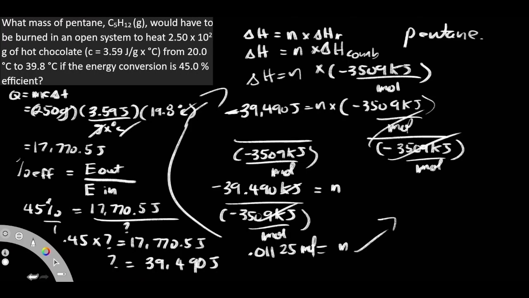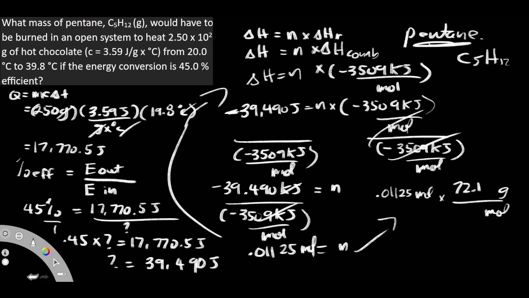I'm just going to change this into our mass. So again, we have our 0.01125 moles. And I need to multiply by a certain fraction, so I have moles on the bottom. So I'm going to put grams on the top. That way I can keep my grams isolated and left. So I just want to get rid of my moles. These moles are going to cancel out. Well, for our pentane, we look at our C5H12. You just go on the periodic table and then find our molar mass. So this here is our molar mass. I'm just going to get this value and multiply by this value. That should give us our final answer. I end up getting 0.81 grams.